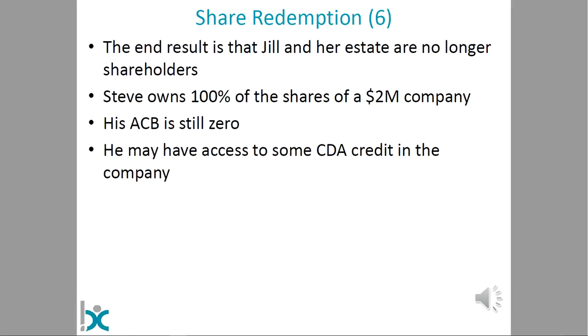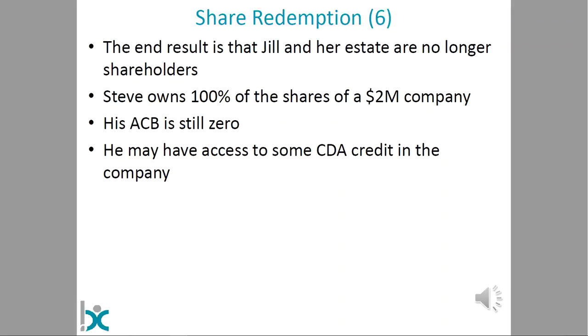In the end, Jill and her estate no longer own any shares. Those shares have been redeemed. Steve is now the 100% owner of the shares of the company by virtue of the fact that he is the only owner. His shares have essentially doubled in value. He represented 50% of the ownership previously. The other 50% owner is gone. Now he owns 100% of the shares in existence of this $2 million company.